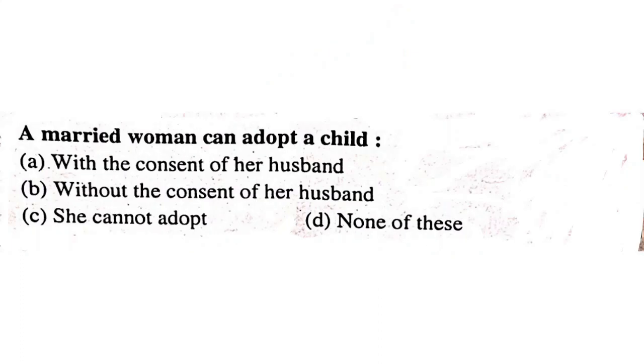A married woman can adopt a child with the consent of her husband. Without the consent of her husband, she cannot adopt, and none of this. A married woman can adopt a child, but with the consent of her husband.